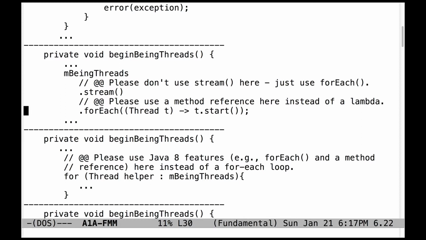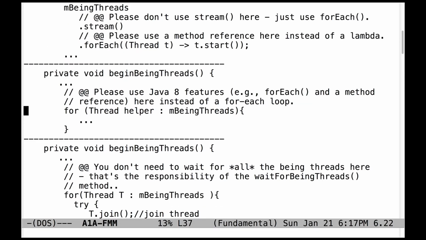Second, please replace the use of the lambda expression with a method reference, which is more concise and easier to understand. In general, people should try to use Java 8 features such as for each loops, streams, and so on correctly in the implementation of these various methods. Here's an example where the use of a for each loop could be replaced by the for each method and a method reference. More generally, you can use a Java sequential stream from Java 8 streams in order to simplify this code even further.